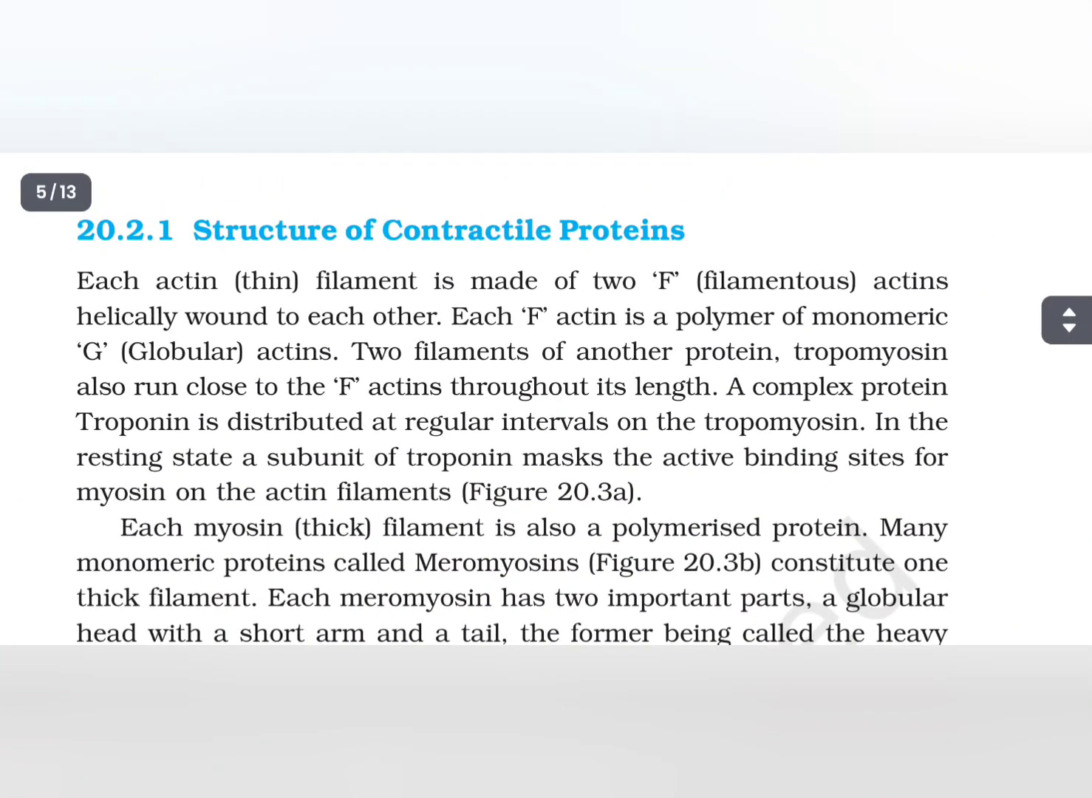Structure of contractile proteins. Each actin filament is made up of two F actins helically wound to each other. Each F actin is a polymer of monomeric G actins. Two filaments of another protein, tropomyosin, also run close to the F actins throughout its length. A complex protein, troponin, is distributed at regular intervals on the tropomyosin. In the resting state, a subunit of troponin masks the active binding sites for myosin on the actin filaments.